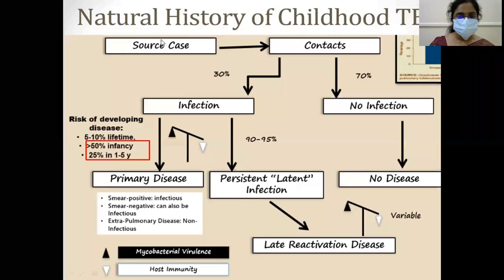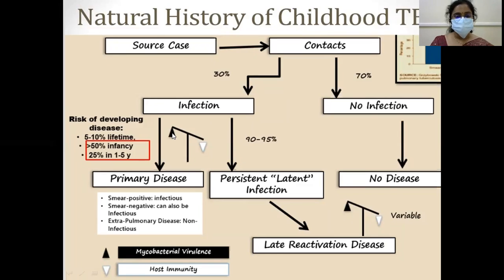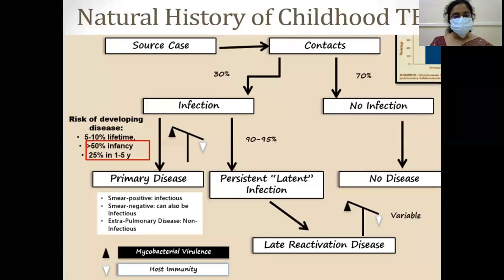So, source to contacts, of which some do not get the infection, so no disease. Of these, 30% get infection based on the balance between the mycobacterial virulence and the host immunity. 5 to 10% may get a primary disease, and in others it remains as a latent infection which may later be reactivated. This is the natural history of childhood tuberculosis.